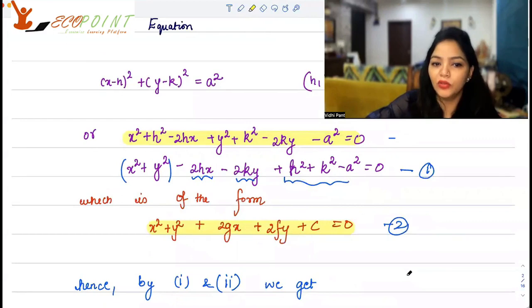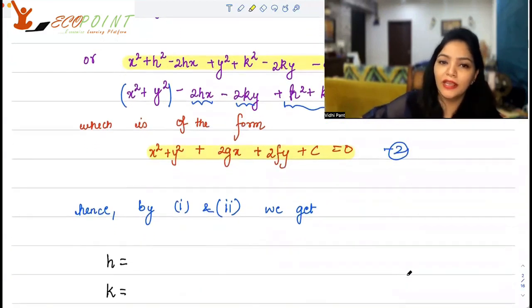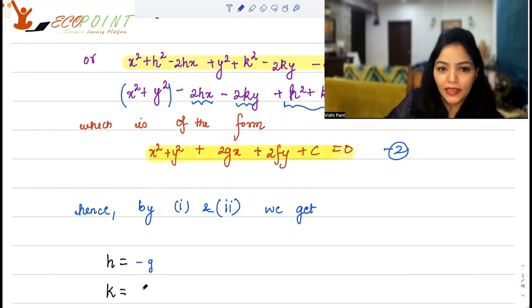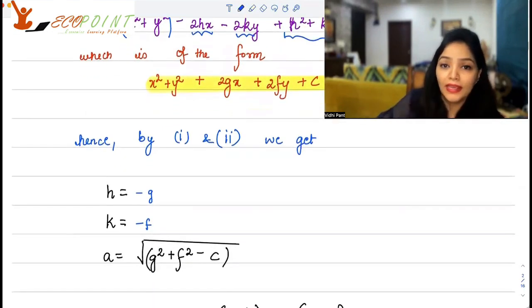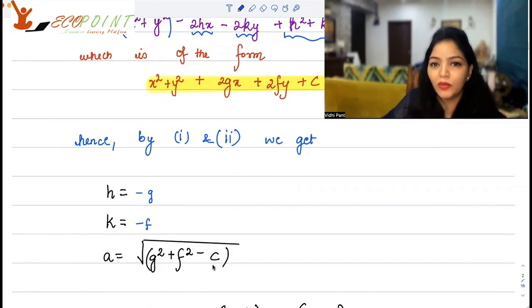If you solve the two, what you will get is that, if I keep this as my general form, I can say that h actually is minus g and k actually is minus f, okay? A, the radius, is the square root of g square plus f square minus c.